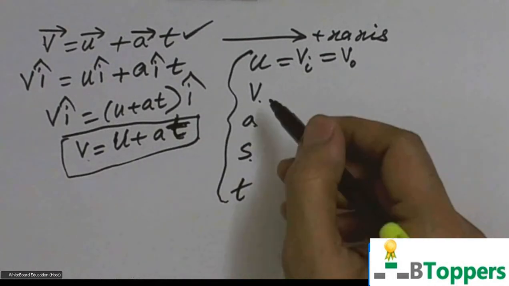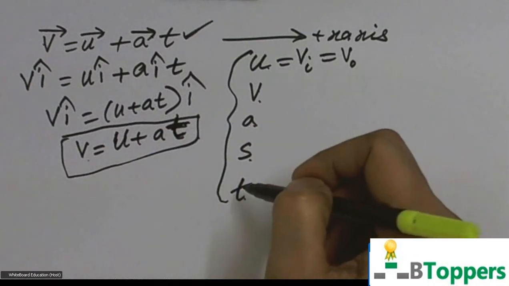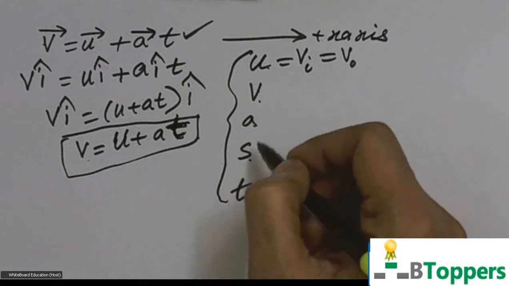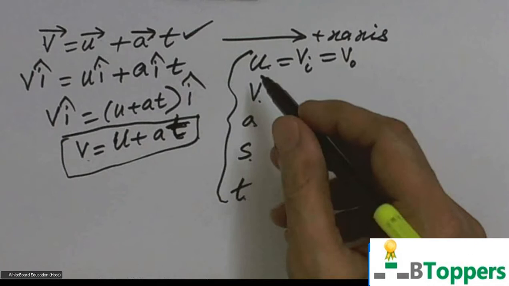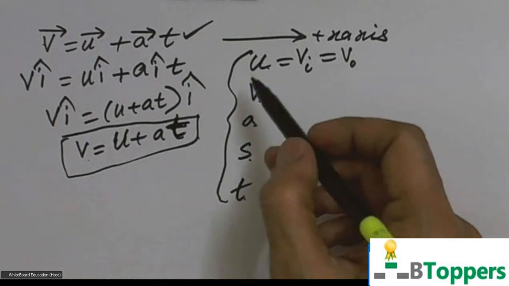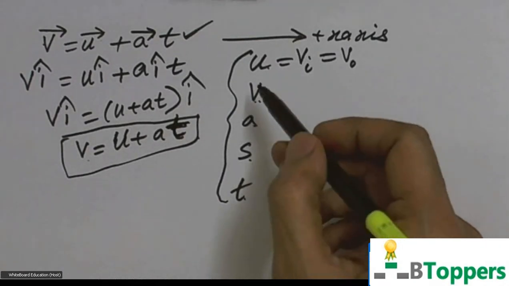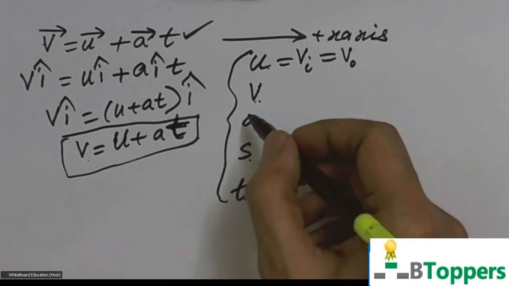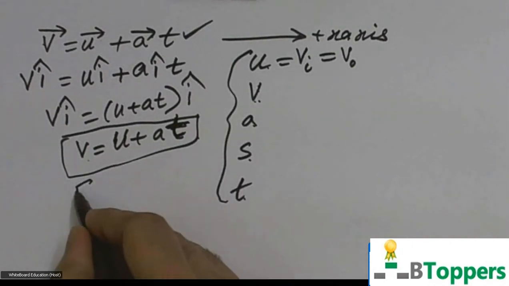Out of these five quantities, you can make a list of the quantities which are given in the problem. Also write the letter or quantity which you are asked to find out. I'm talking about the starting level problems, where you can solve the problem by using one of the equations. So you write down the quantities which are given in the problem and also write the quantity which you are asked to find.